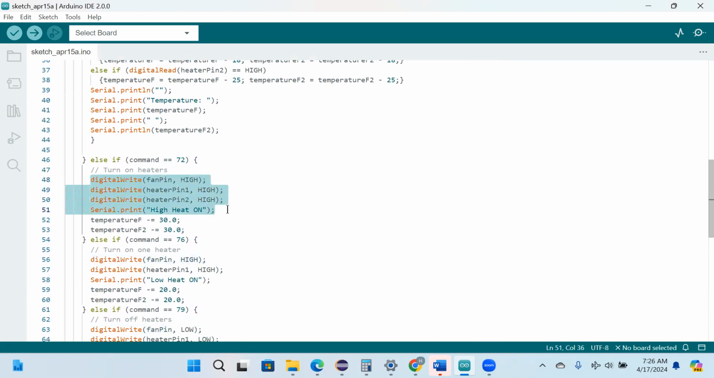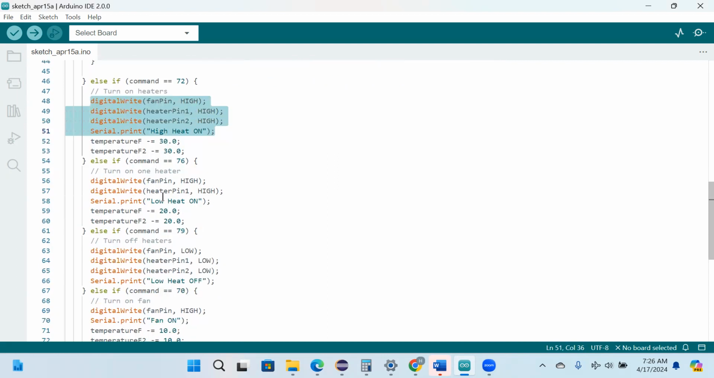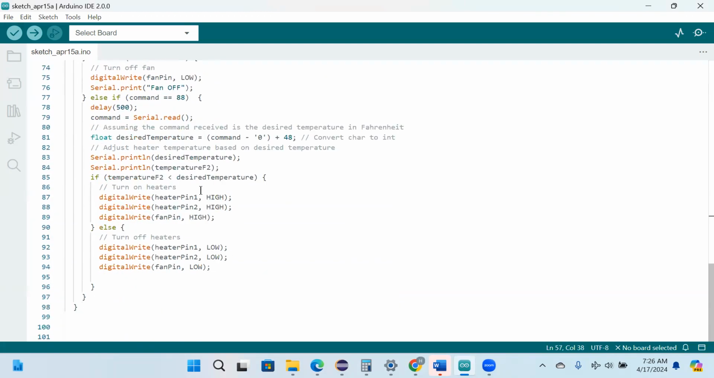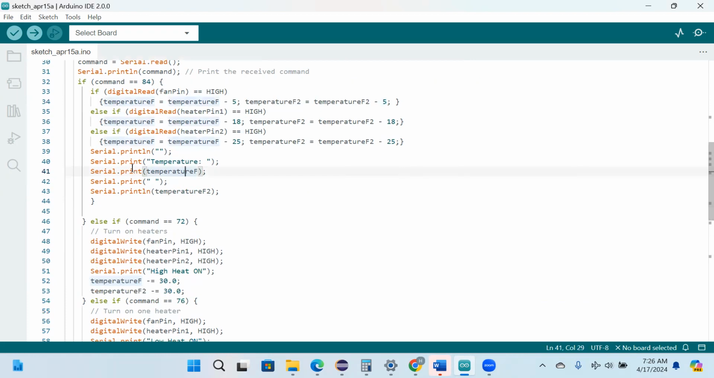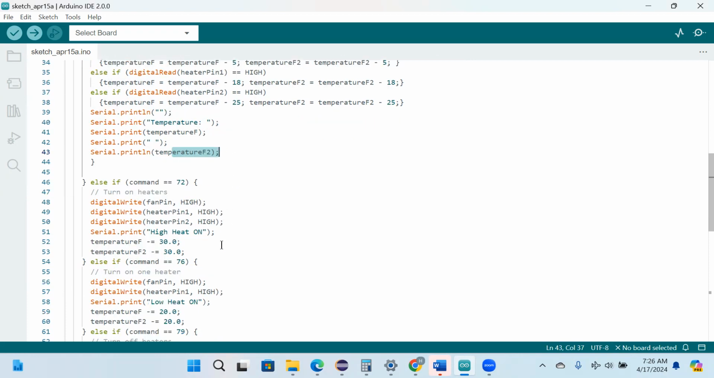And then right here, you can see we turn on the high heat. Right here, we turn on low heat, just turn on one pin. And then kind of the same thing for everything. The two parts that are kind of different are this temperature right here. So this temperature essentially we allocate for the troughs and the high voltage jumps right here. And then right here is what we output. So we output the first temperature, which is the heater, and then we output the ambient temperature as well. And that's why we do the array splitting in the MIT app.